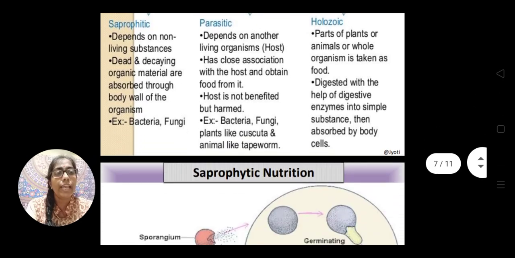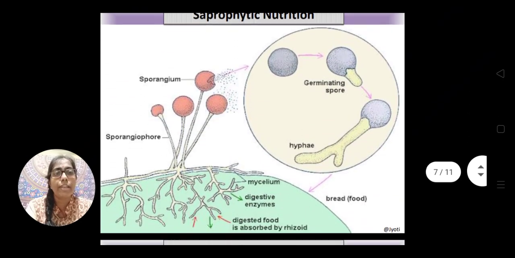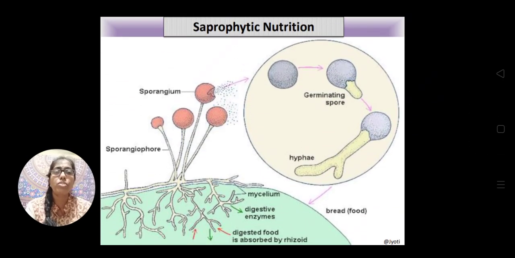So here with the help of a diagram, I will explain the saprophytic nutrition. Here you can see the green color shows, suppose it is a bread, a spoilt bread, and I have already told you that the bread mold or the mucor grows on the spoilt bread. The spongy structures or white gray color structures are found. They are the fungus. So here you can see the green colored structures.